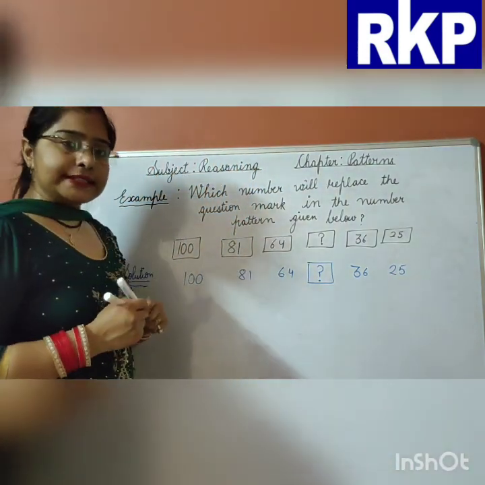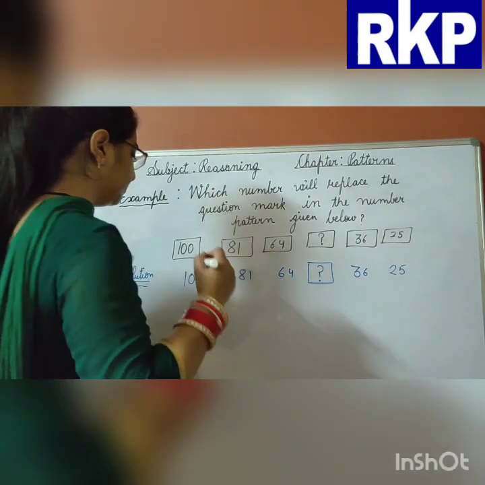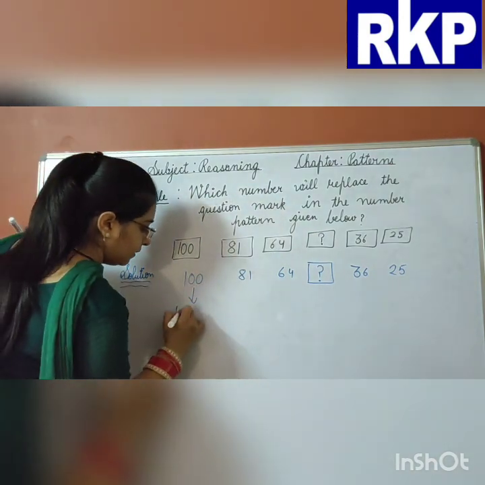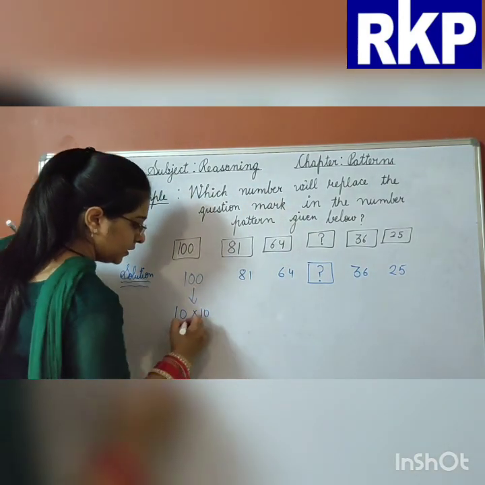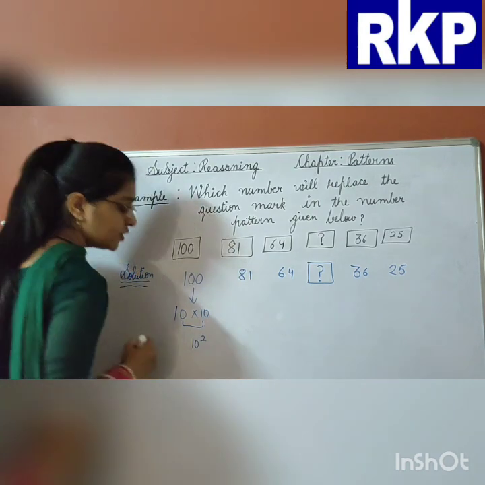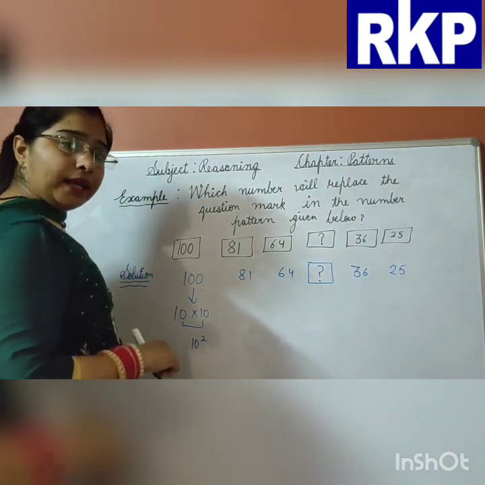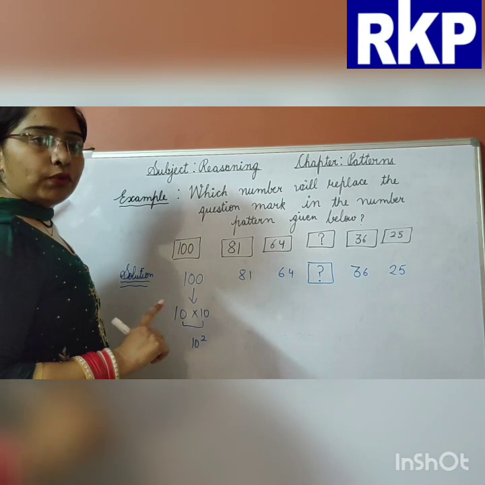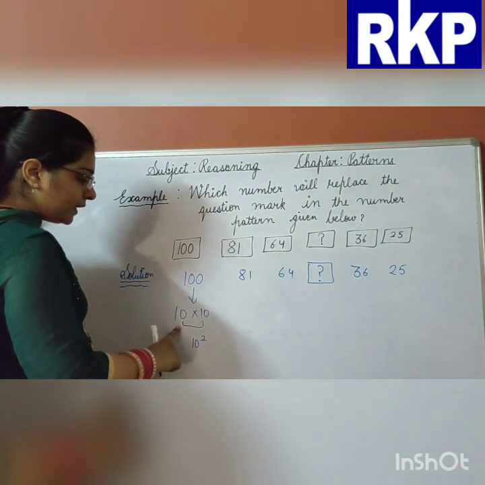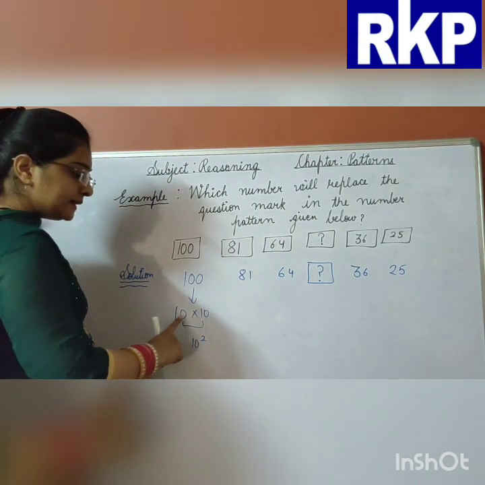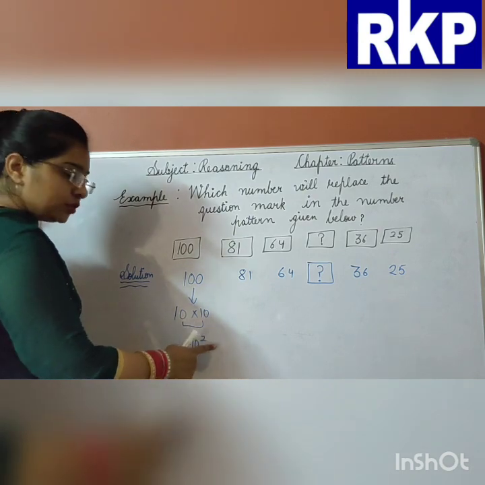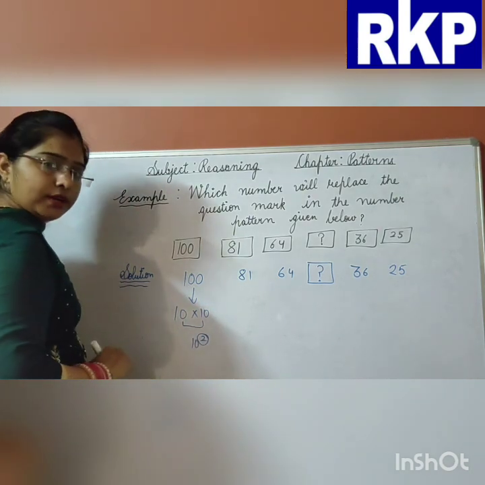So now let's start. 100 means 10 multiplied by 10, the square of 10. Square means when we multiply a number by itself only. Like I am doing multiplication of 10 and 10, means multiplication of 10 with itself. So it is known as square.